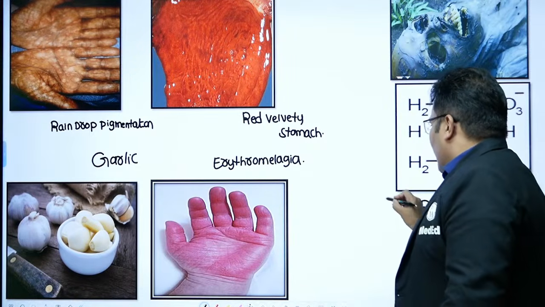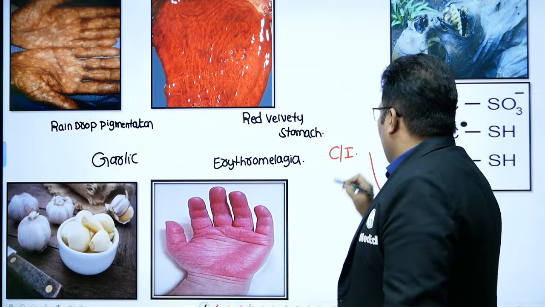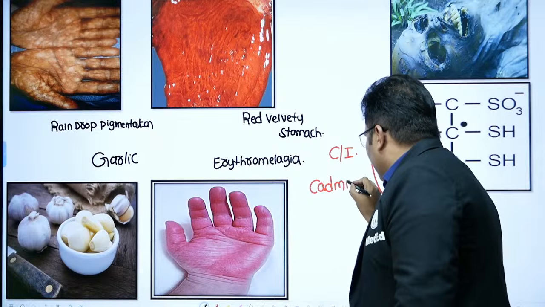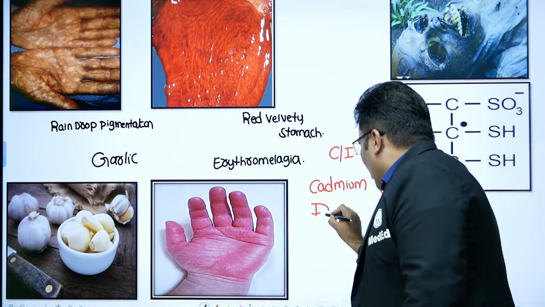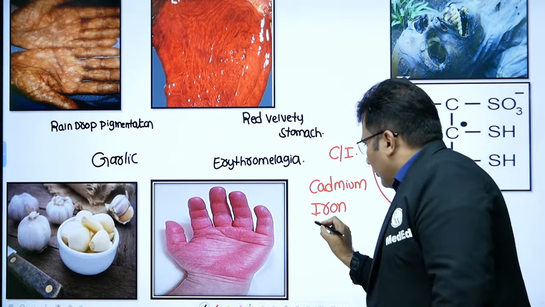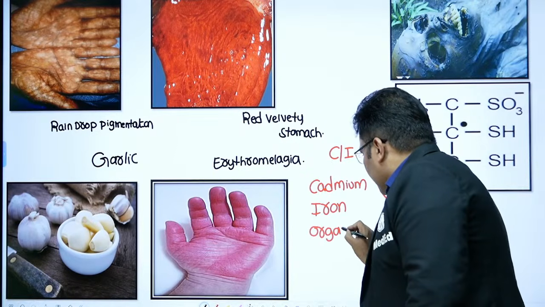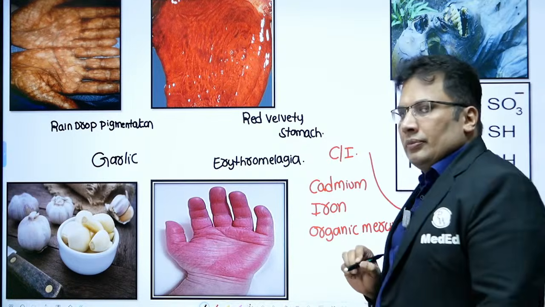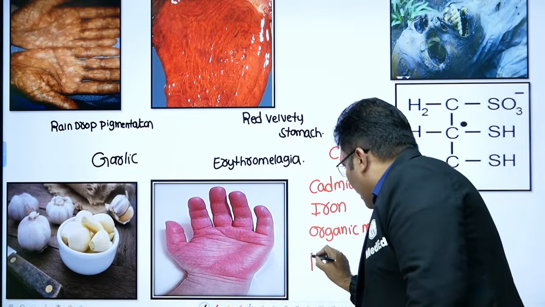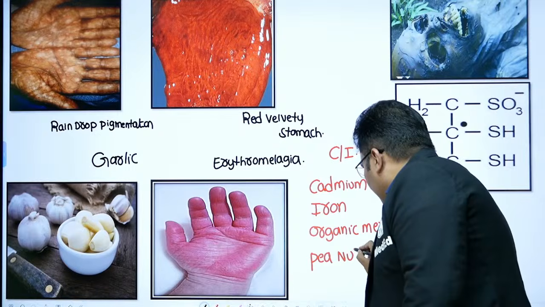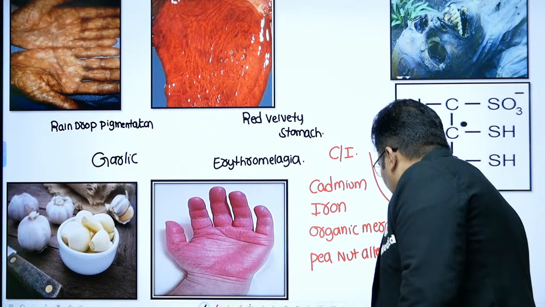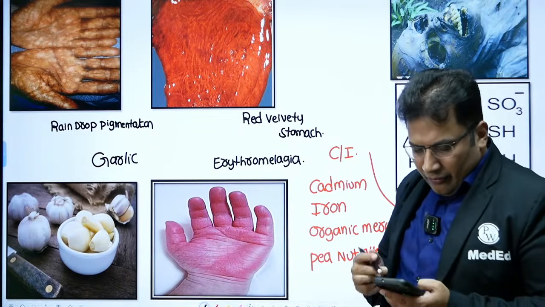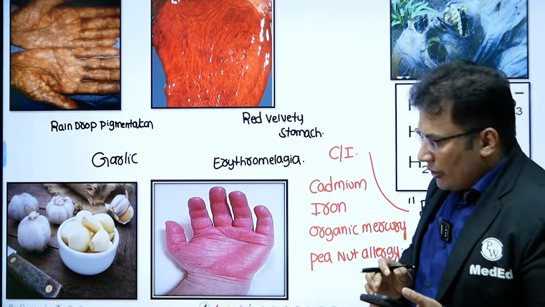So contraindications are: one is cadmium poison, iron poison, organic mercury, and peanut allergy. So 5 important contraindications. So this is about arsenic.